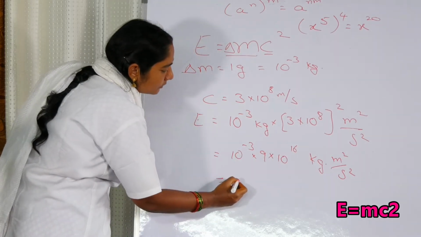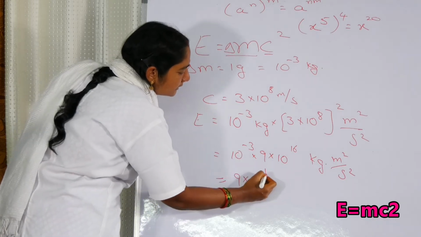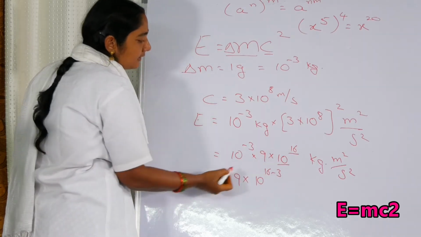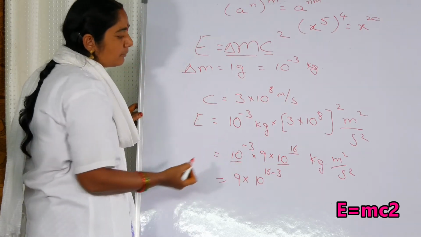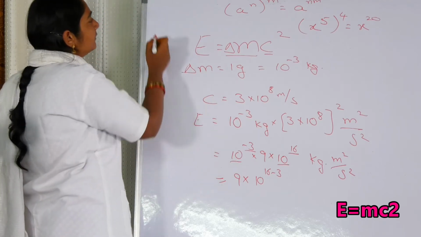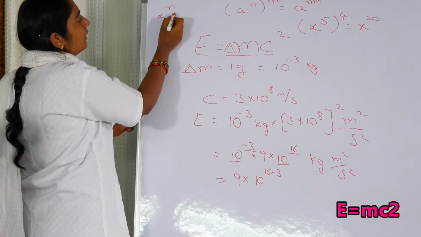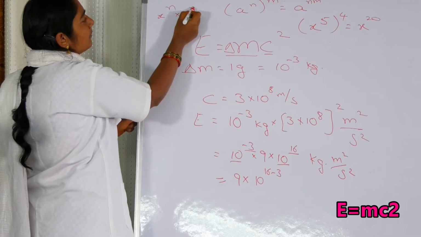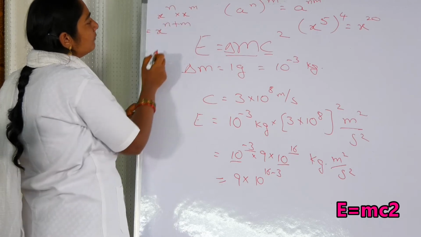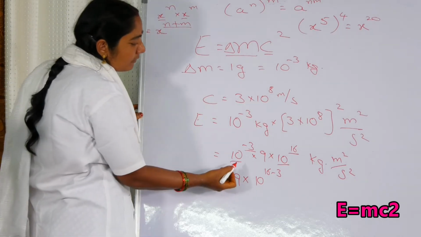Now this is equal to 9 into 10 to the power of 16 minus 3. This is 16. This is 16. The base is 10. Here also the base is 10. The power is minus 3. Already you know that if the bases are equal, x to the power of n into x to the power of m, we can write it as x to the power of n plus m. When the bases are same, we can add up the powers. The same thing we have done here.